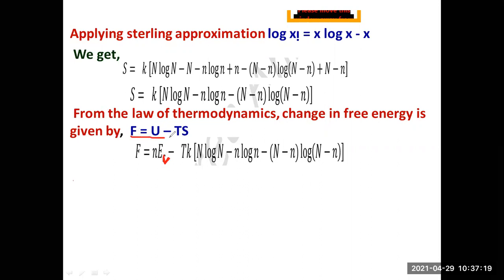This function is changed. F is equal to U, which is n into EV, minus T S. See, we got the entire value of S, so we just substituted that S value here. So we got this, right? And I think that you got a very clear idea regarding this.